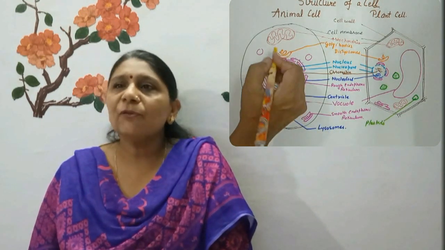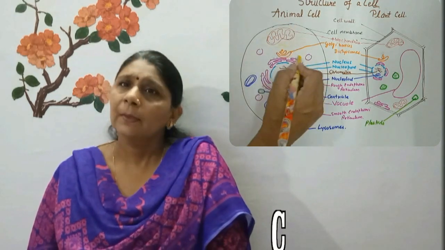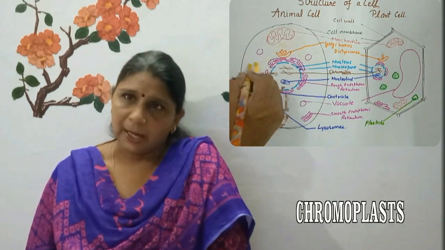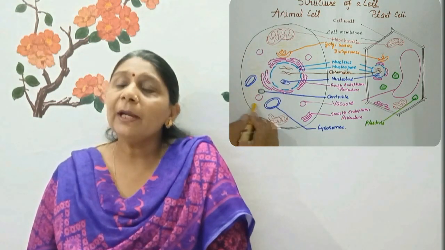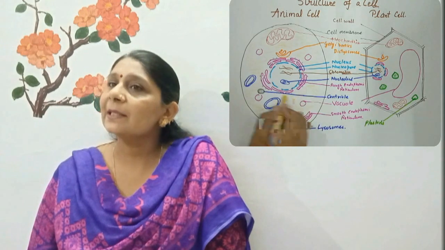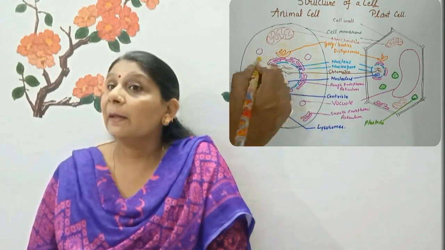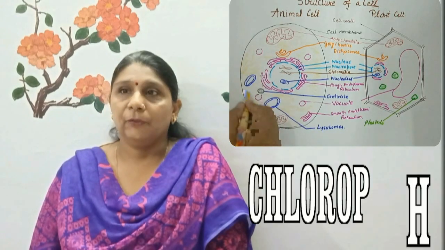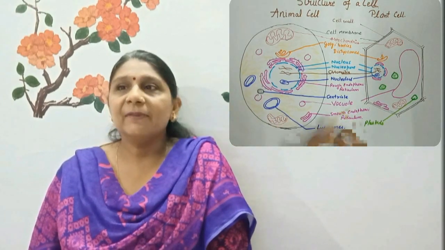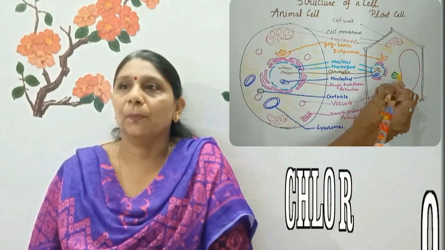Plastids that carry pigments of various colors like orange, red, green and others are called chromoplasts. These contain different color pigments. The most important type of chromoplast is the chloroplast, which contains the green pigment called chlorophyll.